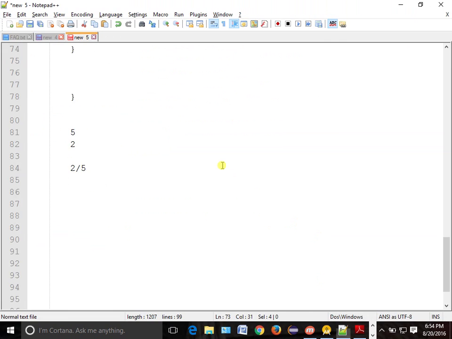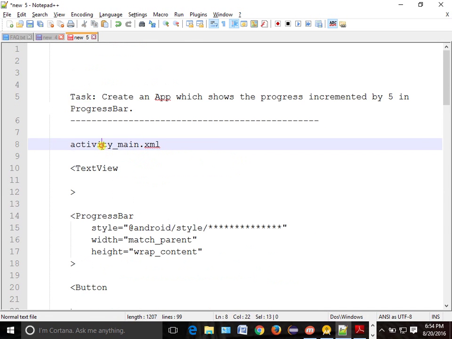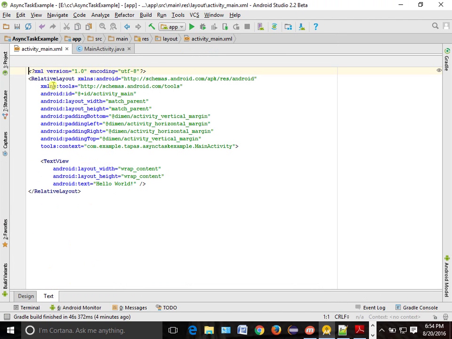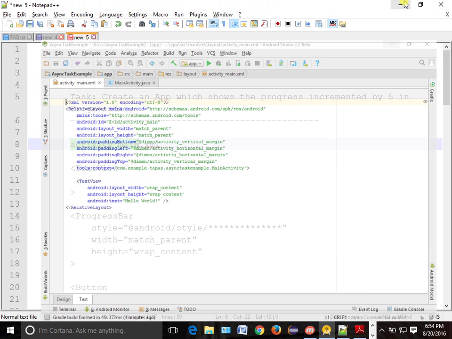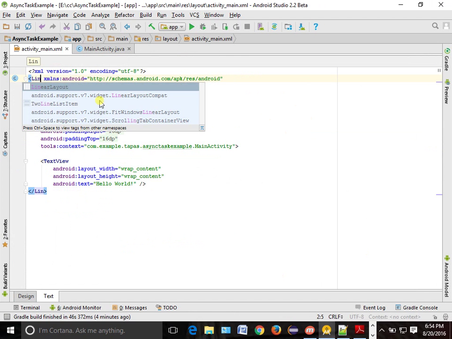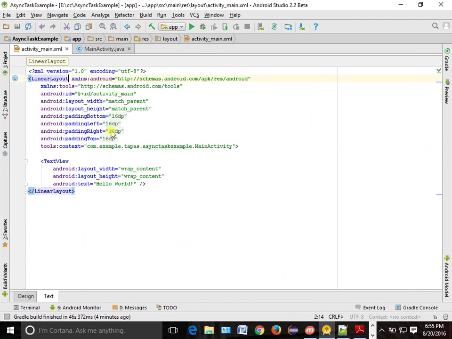We'll start with our view. Activity main, we will go to activity main. We will make it a LinearLayout. Okay, TextView.